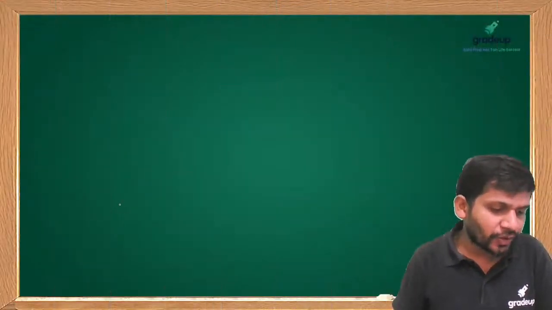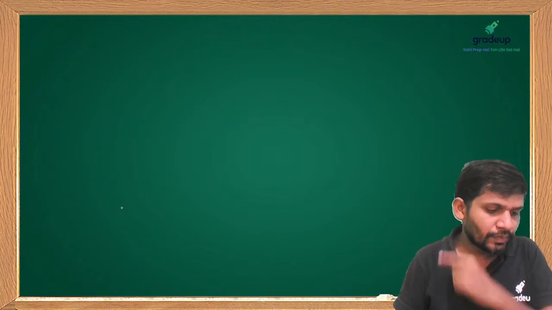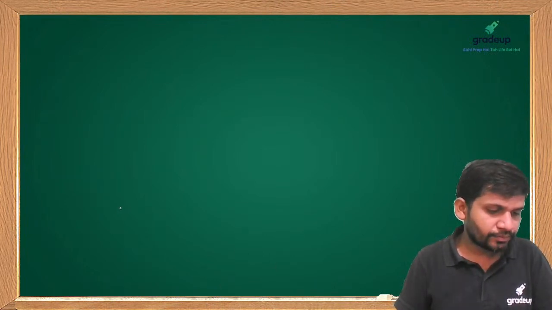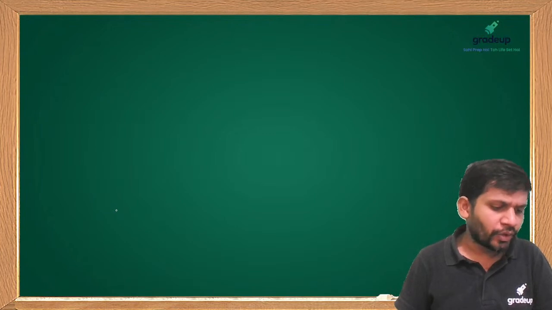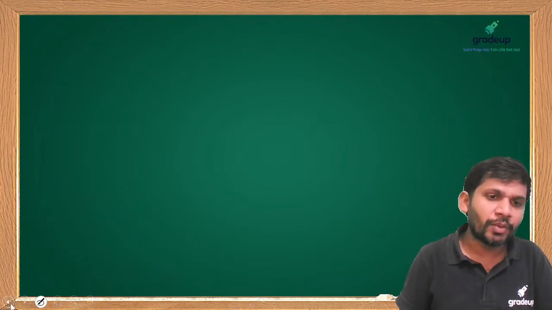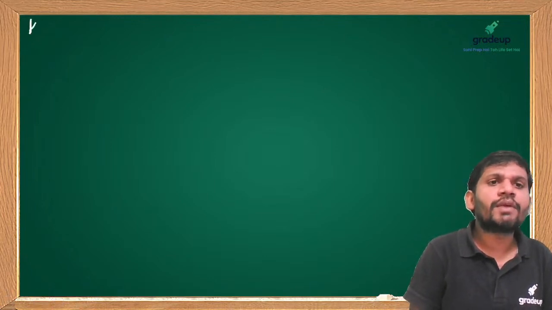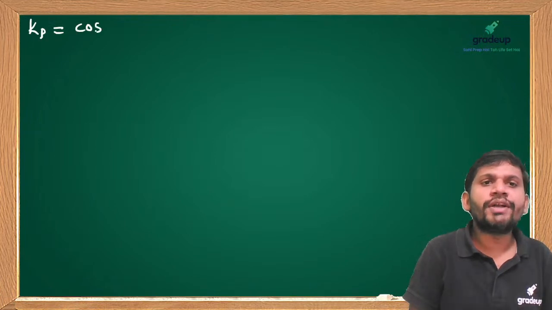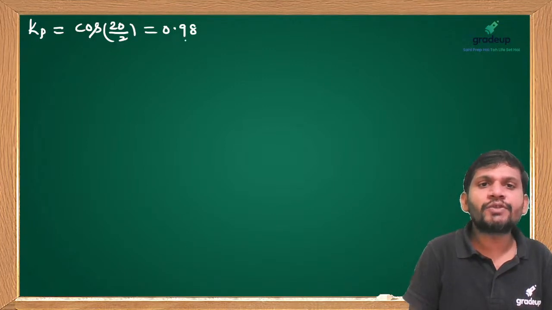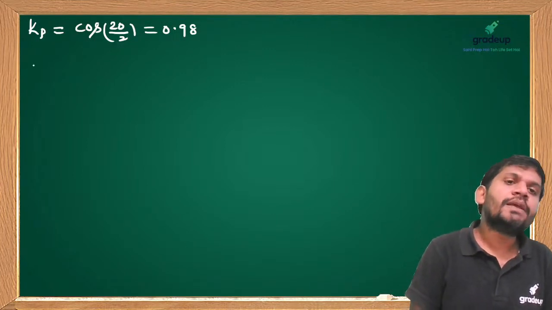Then we can calculate first Kp. Yes, previous one 3125 volts approximately. Surendra Kumar, very good. Per phase, you are given this per phase. Okay, no problem, later on you will simplify. First you do the Kp. Cos 20 by 2, approximately equal to 0.98. Is it correct, friends? Kp equals 0.98 approximately.